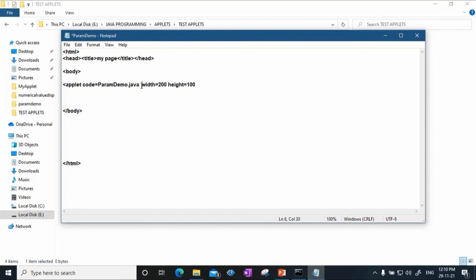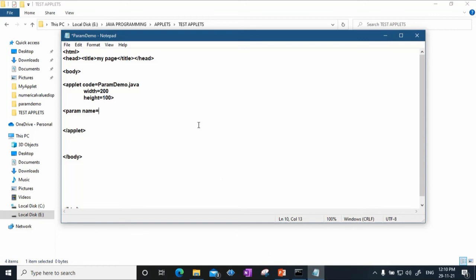Okay, for better readability I'll move this to the next line. Yes, and this is the closing applet tag now, and your param should come in between the opening and closing applet tags. So I'll say param name equal to, now the name that was used in getParameter.